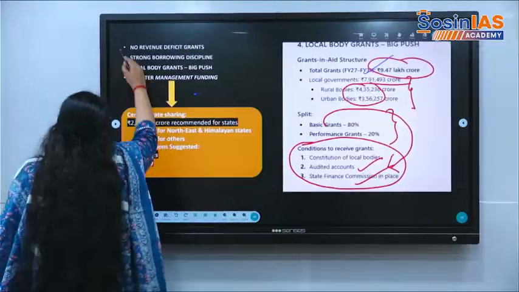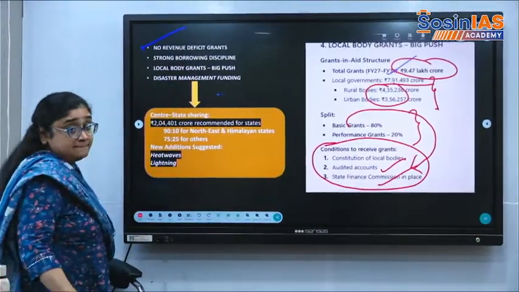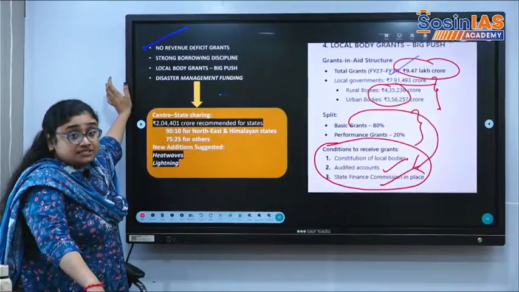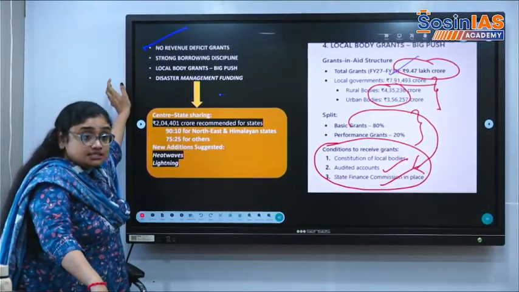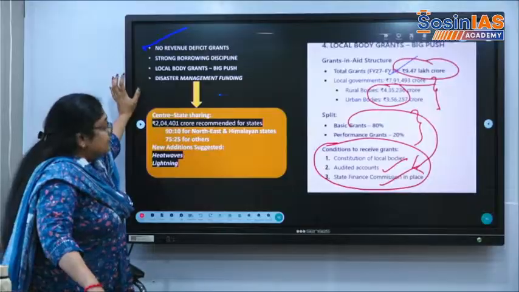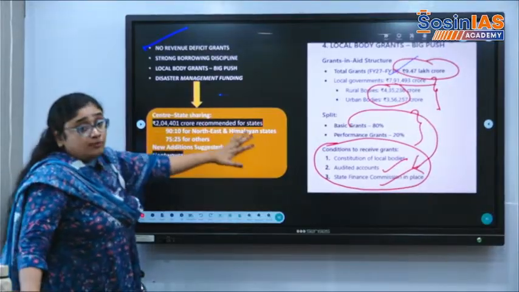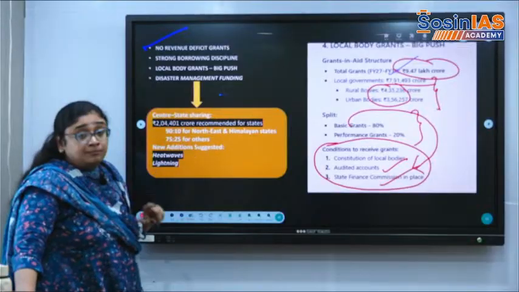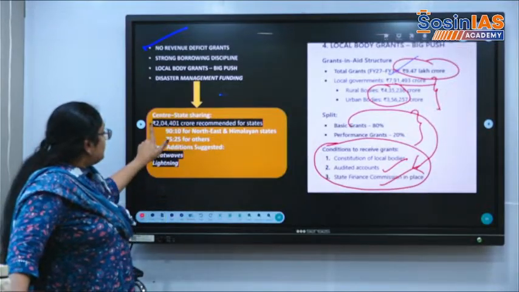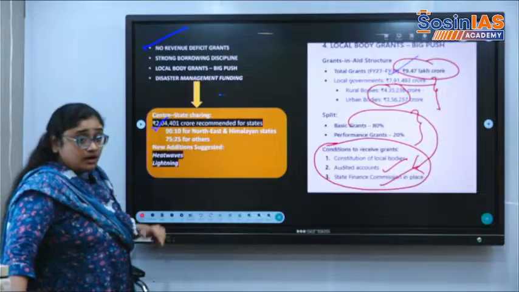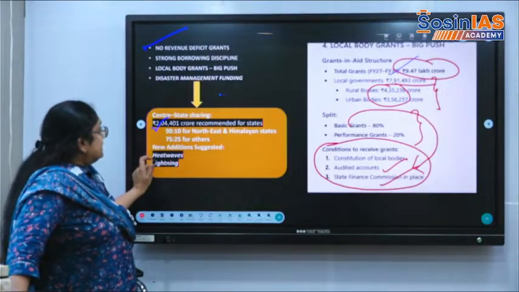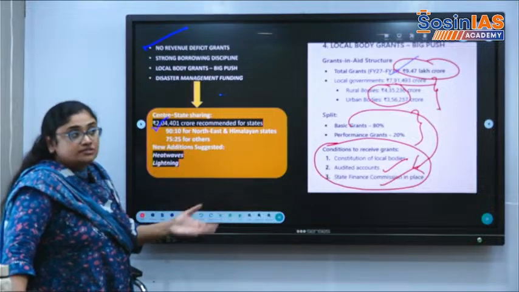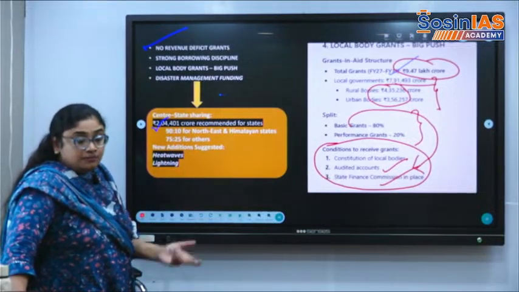So there are no revenue deficit grants. That is the first thing we need to remember. There are no revenue deficit grants, state-specific grants or sector-specific grants. There will be only grants for local bodies and for disaster management funding. Out of 9.47 lakh crore, there will be nearly 2 lakh crore for disaster management, because climate change is also in consideration of the budget.